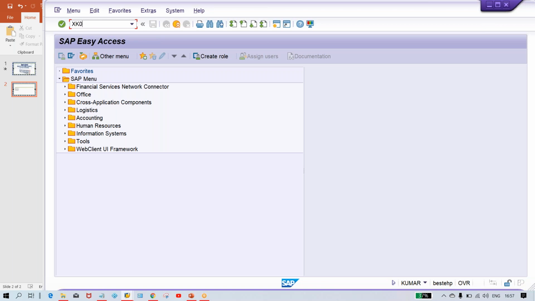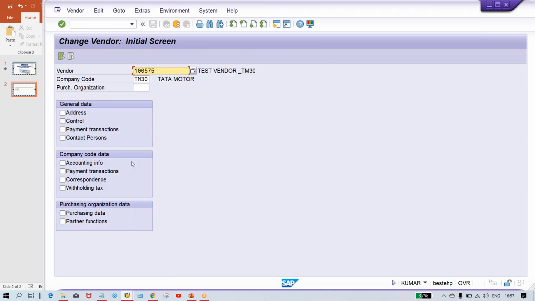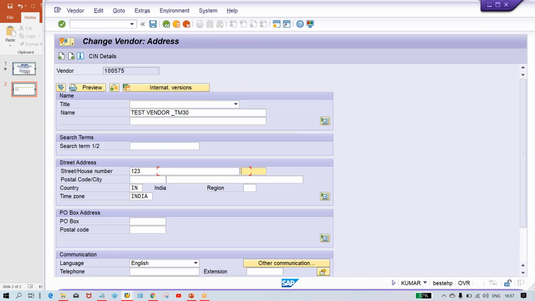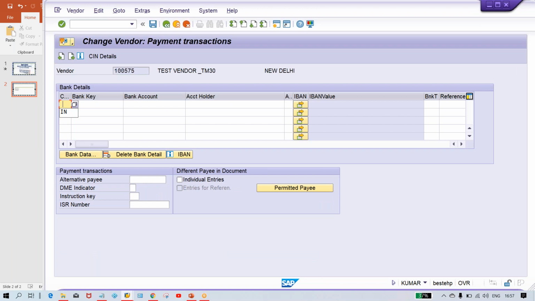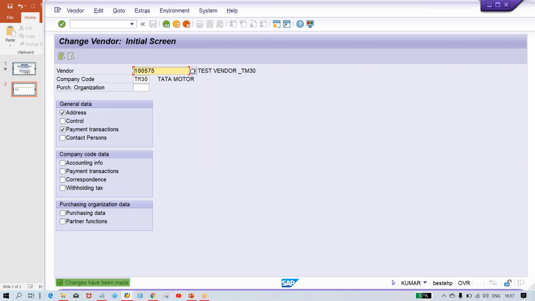Simply go to XK02 and here certain mistakes are there which we are going to rectify. So first of all, you give street address, city, give a postal code, and then press enter. Give a bank detail here, guys. Bank key, any bank account number can be given here. Account holder, so whatever the vendor name is, that is going to be given. Just save it now.